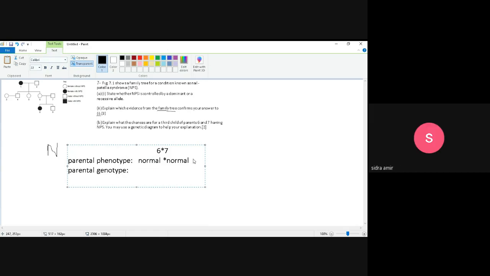Miss, why did you write 6 into 7? 6 और 7 because दोनों parents हैं। This is the question. Explain what the chances are for a third child of parents 6 and 7 having NPS. You may use genetic diagram. That's why we are drawing genetic diagram. It's better to draw genetic diagram rather than explaining it. Okay, fine. Now tell me, what would be the genotype of these parents 6 and 7? Yes. What would be the genotype of both the parents? Hello?